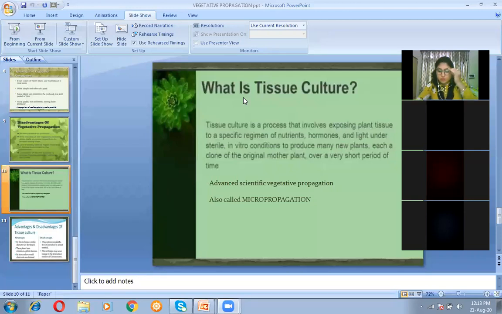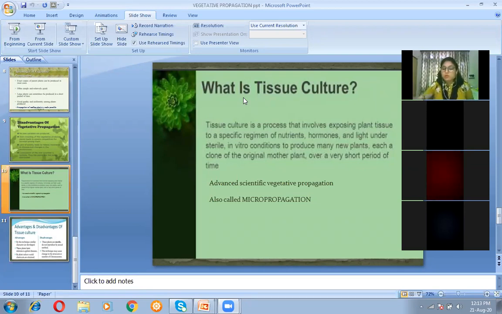Observations, write down in your book only that young shoot arises from the node of the stem where there was already a leaf. So that portion will grow, whereas no shoot arises from the stem in which there are no leaves. Clear? So young shoot arises from the node of the stem which has leaves, and no shoot arises from the stem which has no leaves.